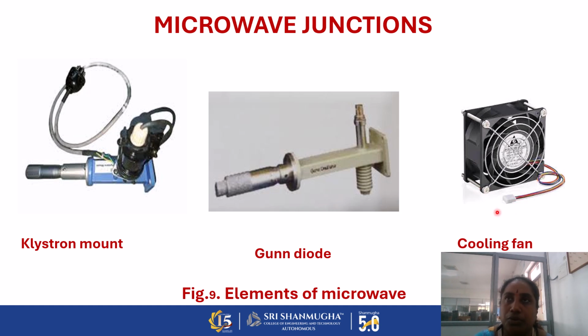So in general, based on the frequency ranges, the microwave elements are made up of only the waveguide structure. Due to the voltage and current relations, sometimes the temperature will rise in the entire microwave system. So to avoid and reduce the temperature in the microwave system, we can connect the cooling fan in the entire microwave system.